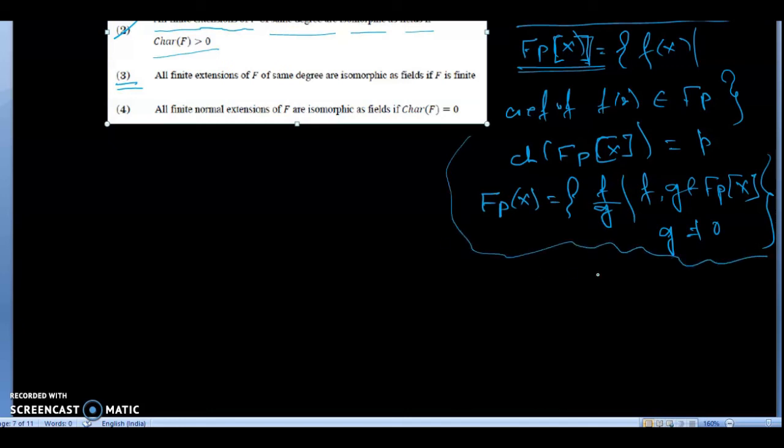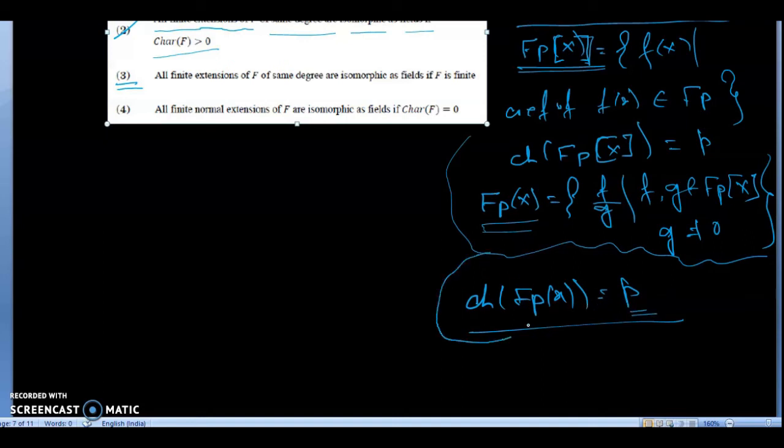Now you can say that the characteristic of Fp(x) is p, which is an infinite set, and also Fp(x) is an infinite field. That means now you have a field whose characteristic is positive and which is infinite.